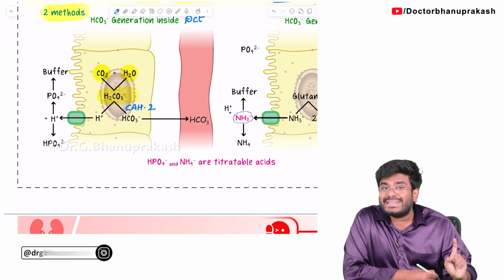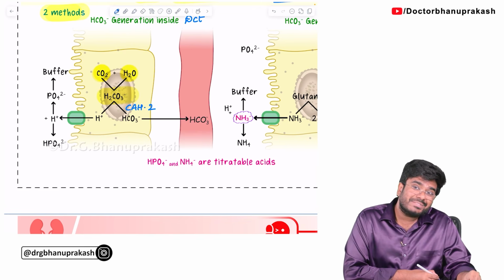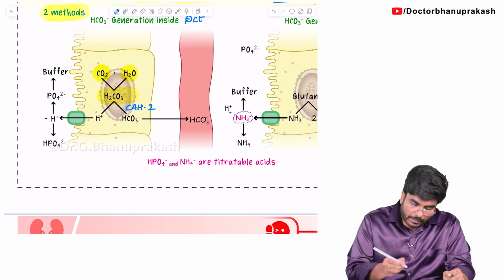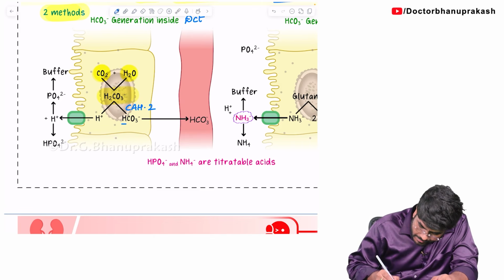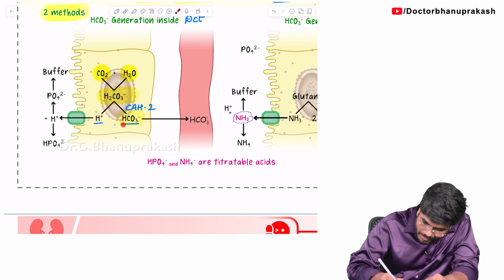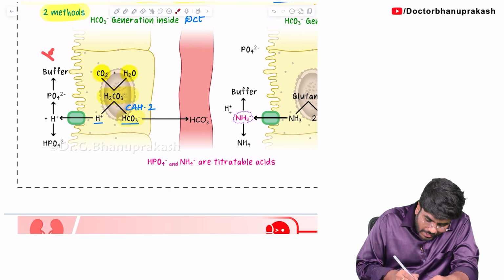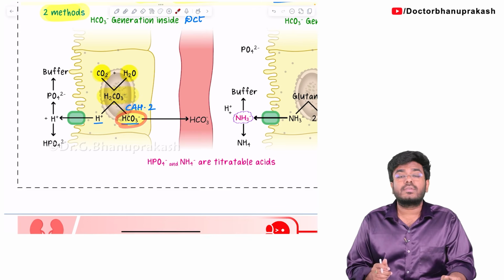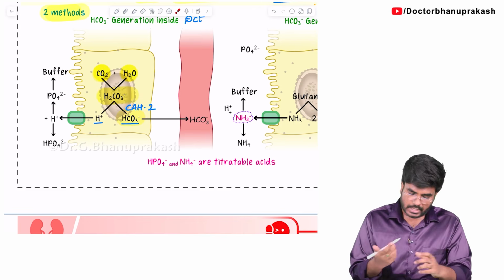This H2CO3, with the help of an enzyme called carbonic anhydrase type 2. I have told you, in DCT there is only carbonic anhydrase type 2, but in PCT carbonic anhydrase type 2 as well as type 4 are present. Now, DCT, carbonic anhydrase type 2. With the help of this enzyme, H2CO3 is going to split into one bicarbonate and one H+. So now you have generated a new bicarbonate. It is not getting reabsorbed. It is newly generated. It's a de novo synthesis of this bicarbonate by mixing carbon dioxide and water with the help of carbonic anhydrase type 2.